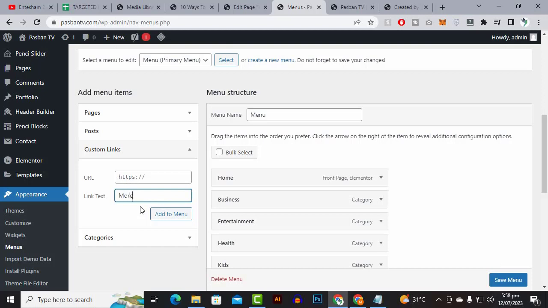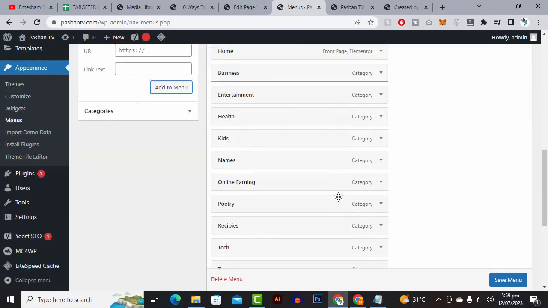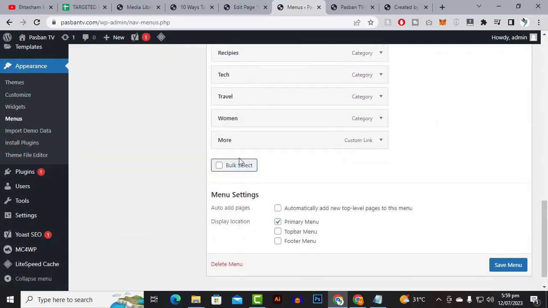Then we will add a hash here, so it will not redirect us to any other page. So add it, and now you will see that a more menu is also added, and under this menu we will add, for example,